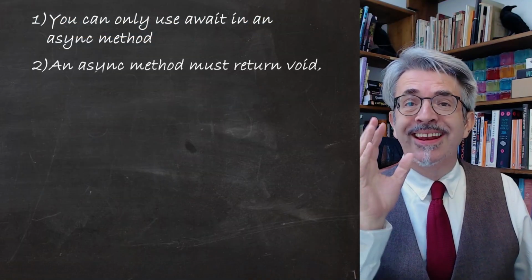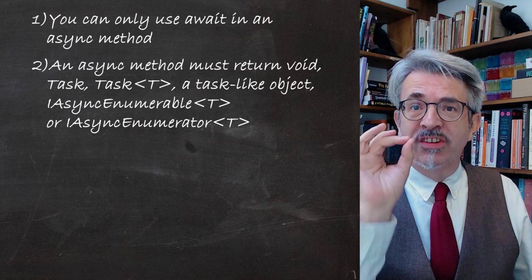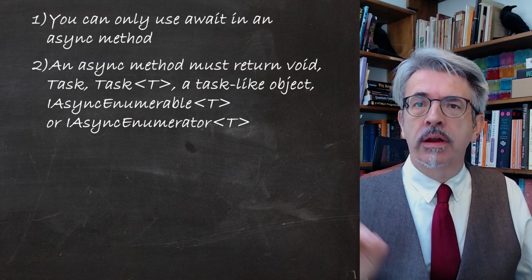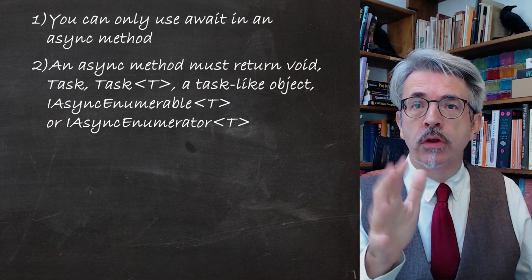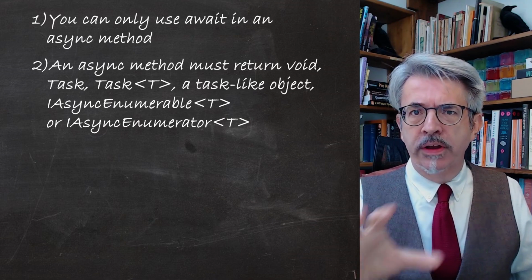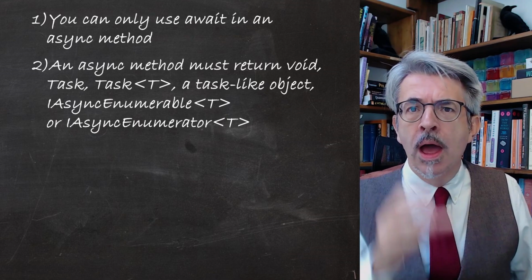The second rule is that an async function can only return either void or Task of T, or what is known as a task-like object, or IAsyncEnumerable of T, or IAsyncEnumerator of T. Now, we covered the IAsyncEnumerable in an earlier video, so we're not going to concentrate on that here. The basic principles are the same, but you can have a look at that video if you want. But let's just look at those other ones.